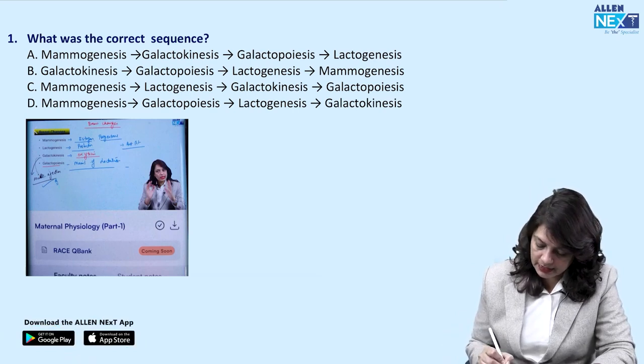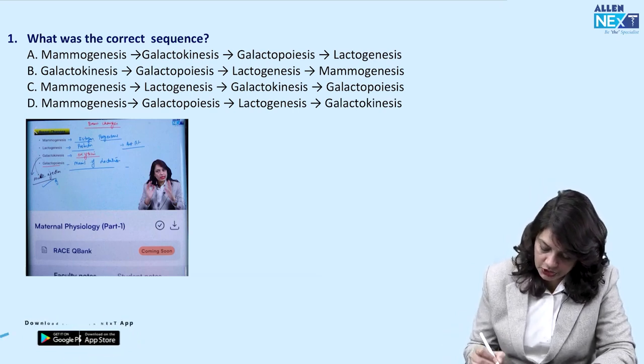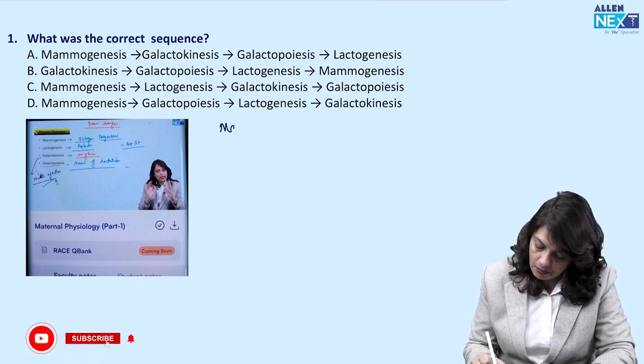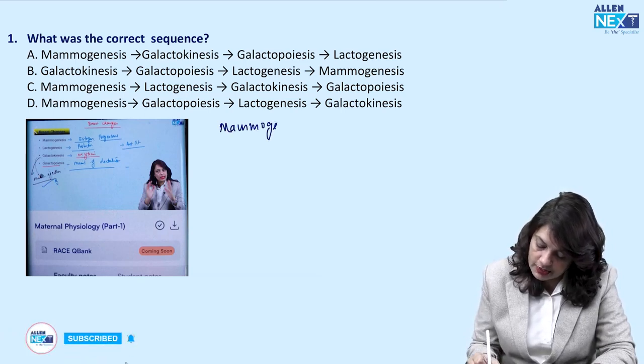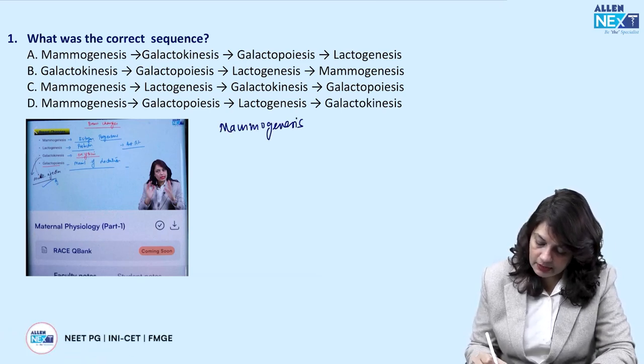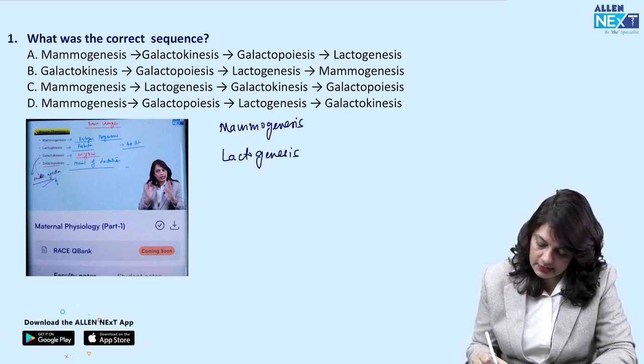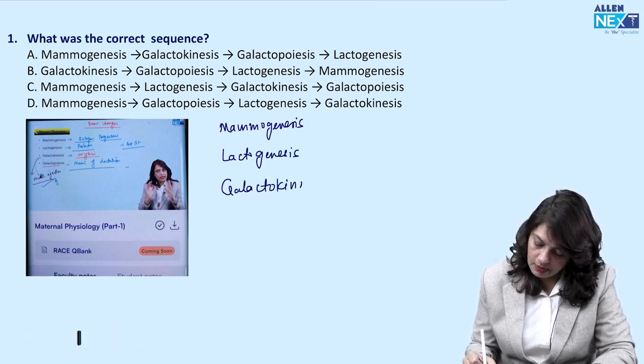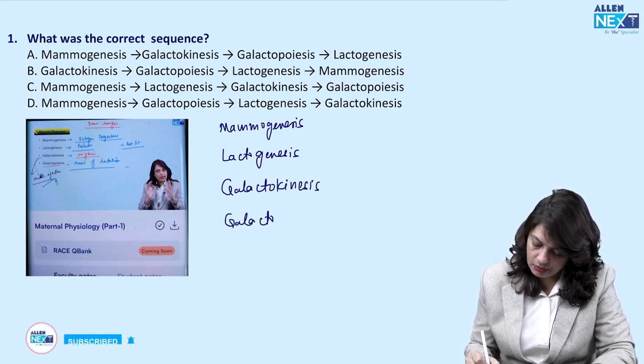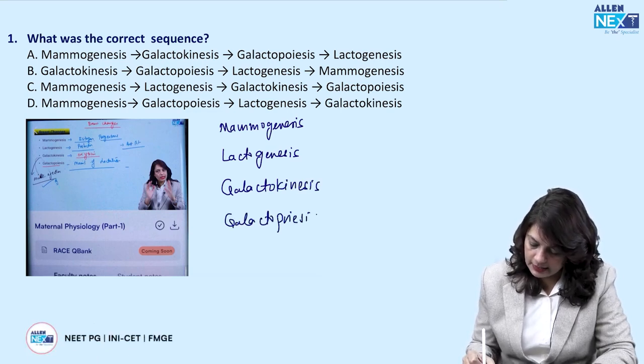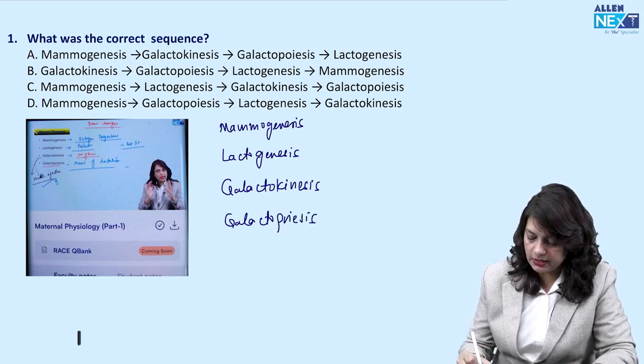I have already been discussing this in my sessions. Mammogenesis, then followed by lactogenesis, followed by galactokinesis, followed by galactopoiesis. This is the correct sequence.